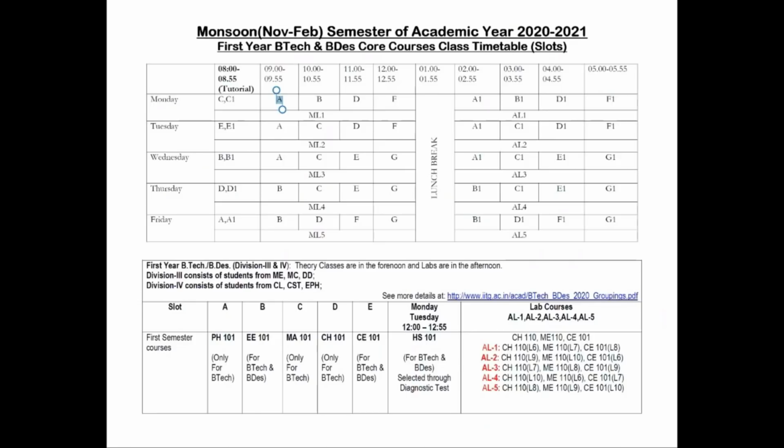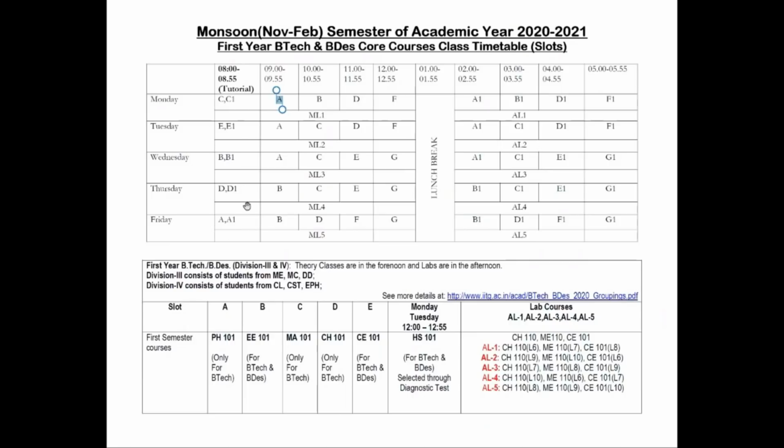Therefore, you need to develop your problem solving capabilities. I know you are very good at it, and that's how you passed the toughest exam, JEE, but still the concepts may not be the same as at the +2 level. Now a new concept will start, and therefore the problem solving will take place in the 8 to 8:55 class.